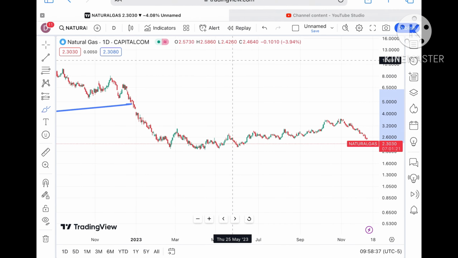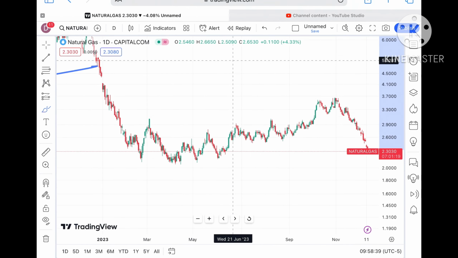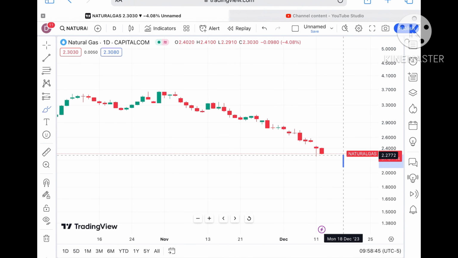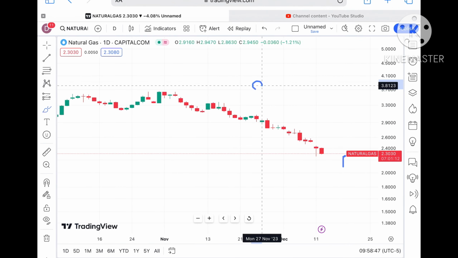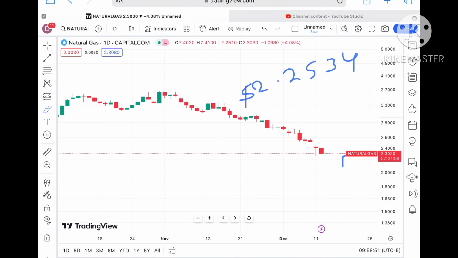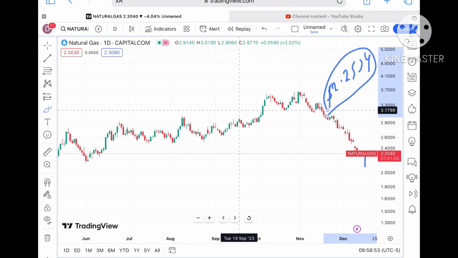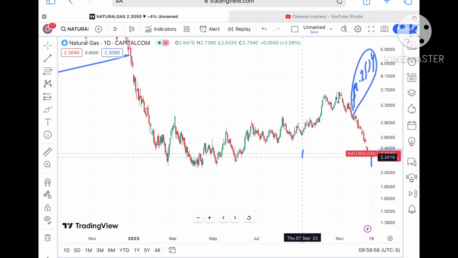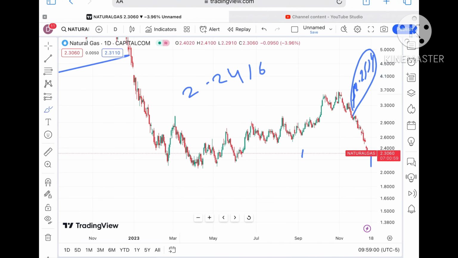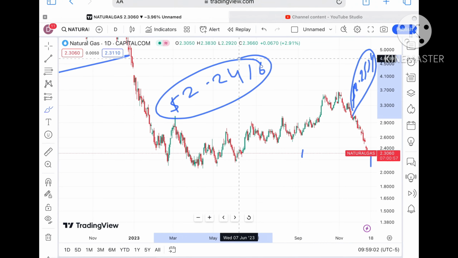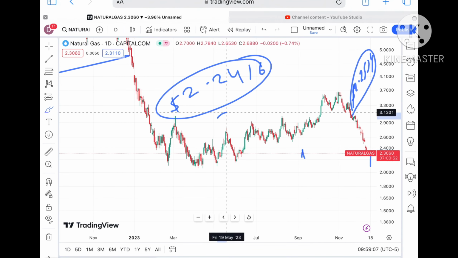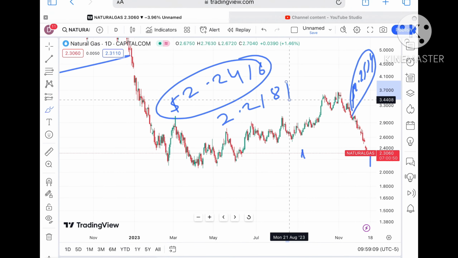Okay, so what you can see looking at this particular chart, if the price doesn't sustain this level, and the probability is higher that it will not sustain, there is a probability of touching a level of 2.2534. Once the price starts moving below 2.2534, chances are higher it will go towards $2.2416. And if the price starts falling below 2.2416, it will fall further down, and there is a probability of going towards $2.2181.